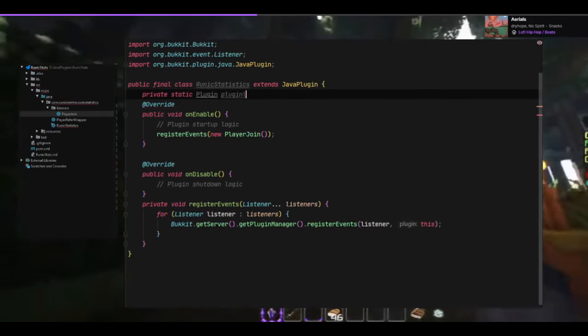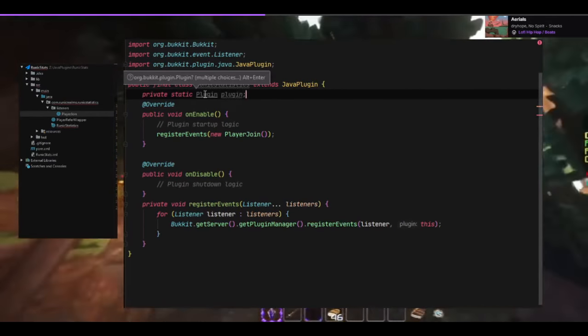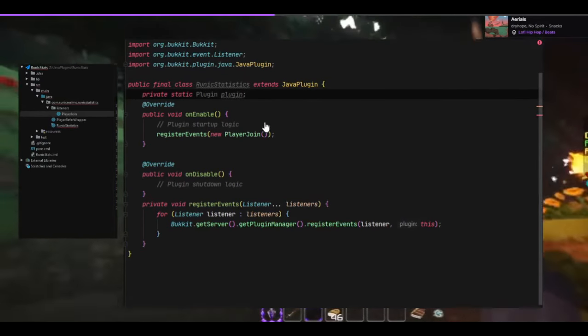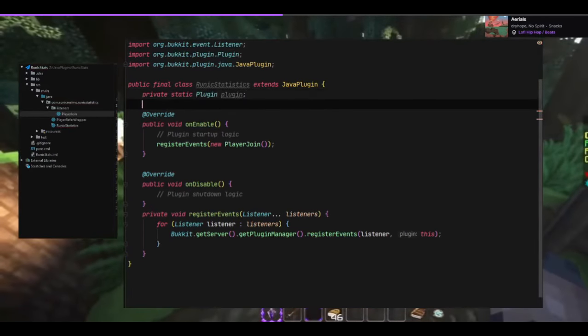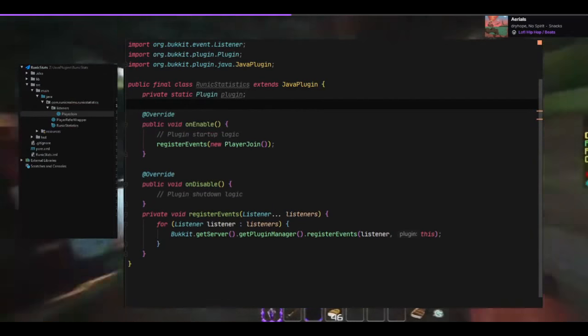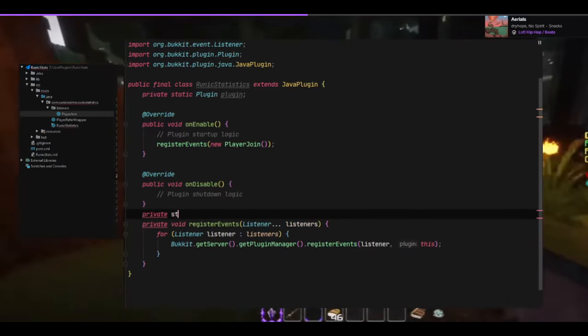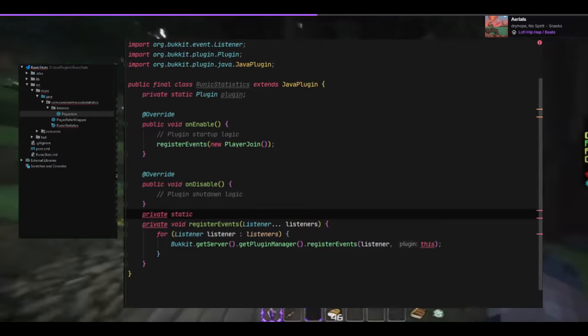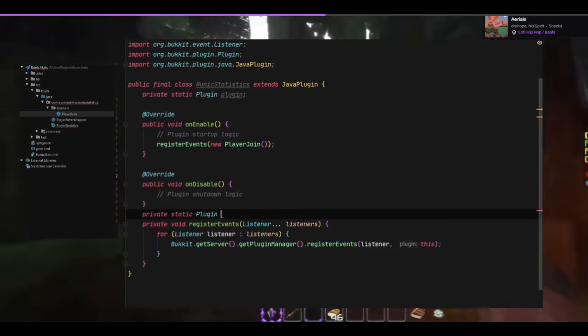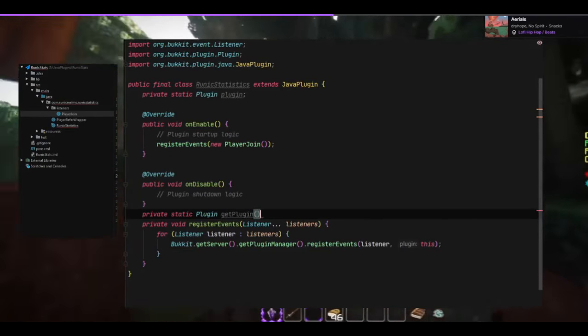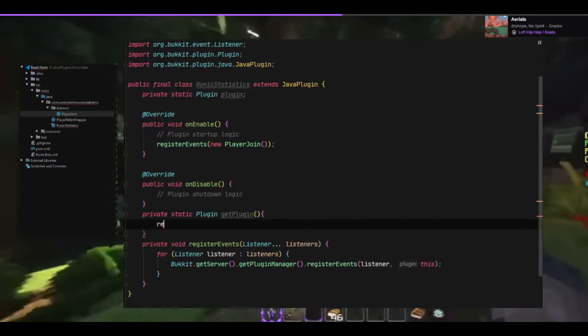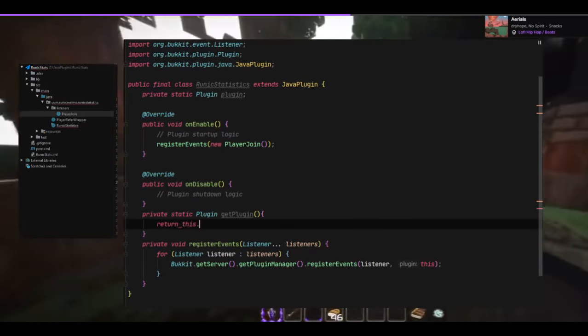We're going to call it plugin, and we're going to store this so that if we try to register runnables or stuff that runs in the future, we are going to be able to do that. Private static plugin, get plugin, return this dot plugin.